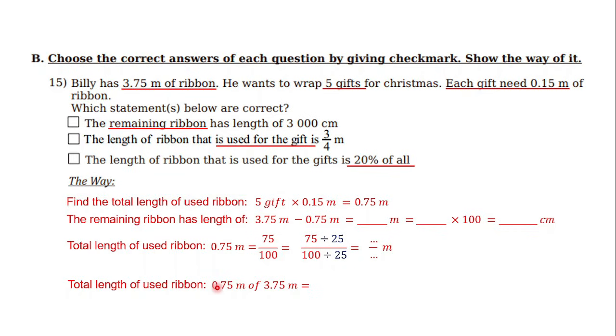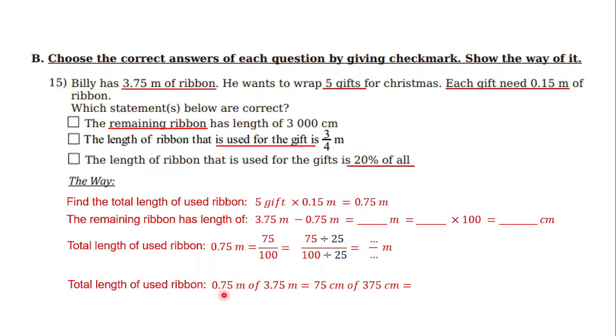Because all of it is given in decimals, we have to make it into bigger numbers, or simple numbers that can be divided into whole numbers. How? Just make both into centimeters. 0.75 meters becomes 75 centimeters. 3.75 meters becomes 375 centimeters.